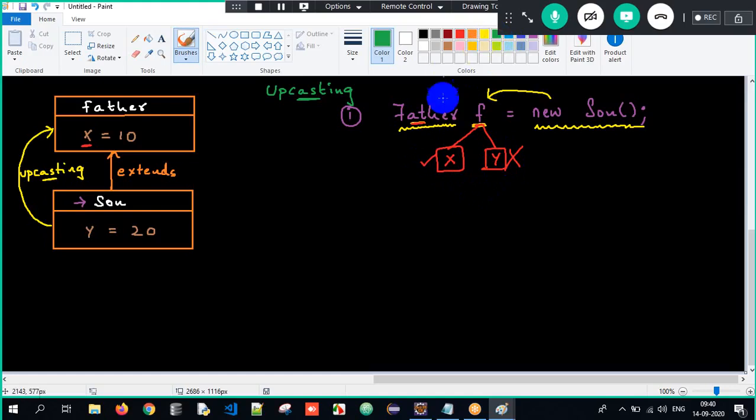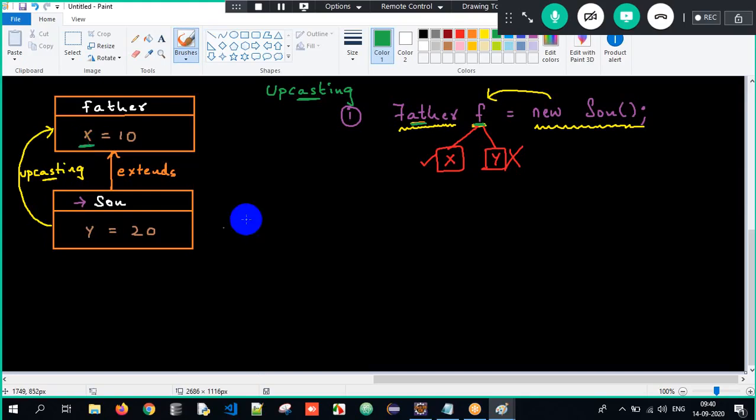The reason is because f is of type Father, so my visibility is only the superclass. Therefore I can access only x, whereas the subclass properties I cannot access. I cannot access y because it is a subclass property. Got it? So these are the few points you are supposed to understand.